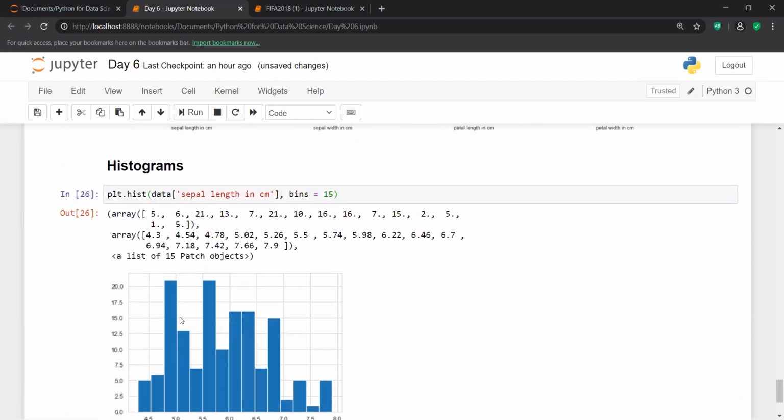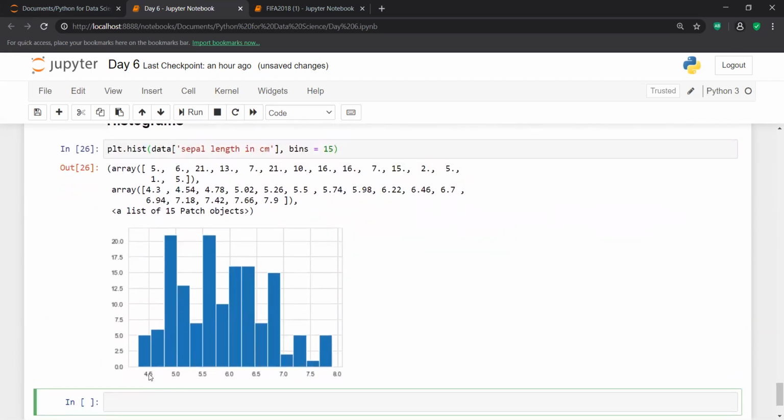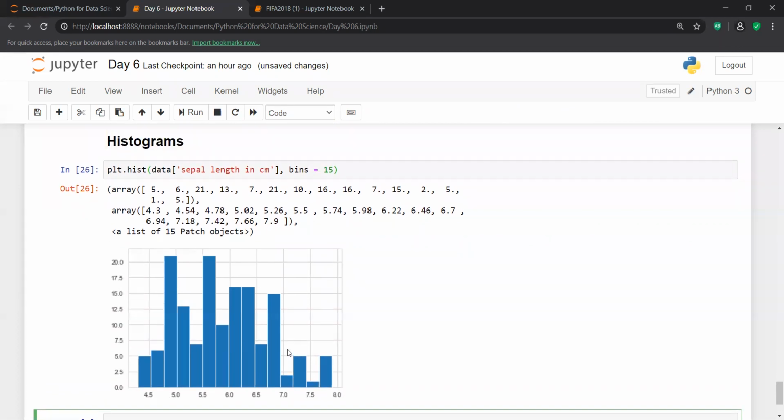Now in sepal length, you can see that the values range from 4.2 to 8, and you can see that 5.5 or maybe 5.6 comes a large number of times, and 4.9 also comes a large number of times. So the frequency of these two values inside sepal length is very high. You can make this kind of analysis with the help of a histogram.